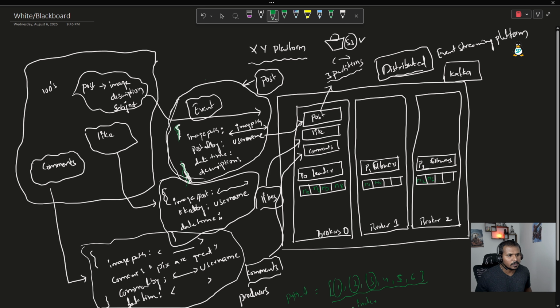In Python, the index starts with 0, 1, 2, 3, 4, 5. So what is the value at index 5? That should be 6. What is the value at index 3? That should be 4. Similarly, in Kafka, we call this the offset value.